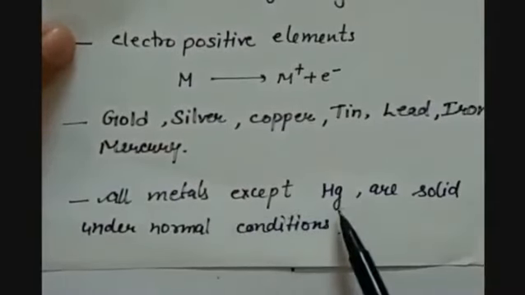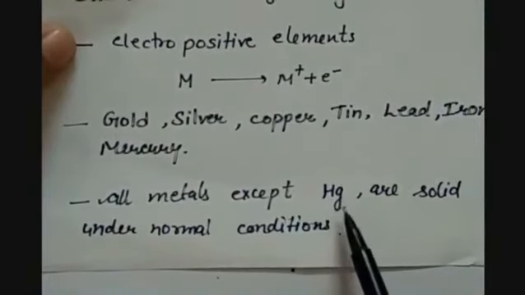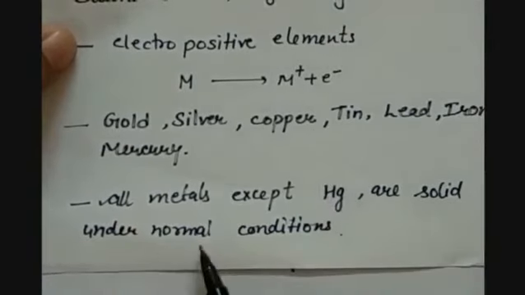All metals except Hg, that is mercury, which is liquid at room temperature. Except mercury, all these metals are solid under normal conditions of temperature and pressure.